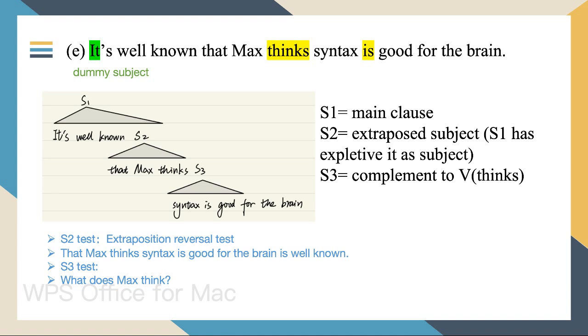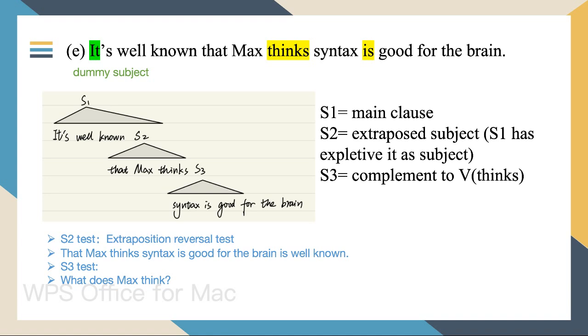E. It's well known that Max thinks syntax is good for the brain. Sentence 1 is it's well known. Sentence 2 is that Max thinks. Sentence 3 is syntax is good for the brain. Sentence 1 is the main clause. Sentence 2 is an extraposed subject.